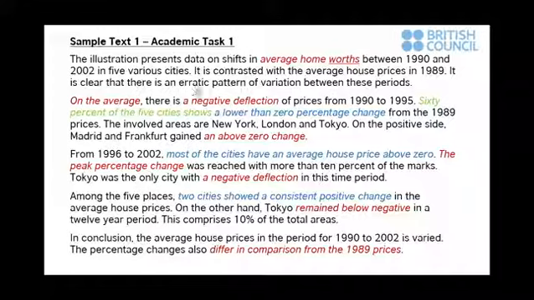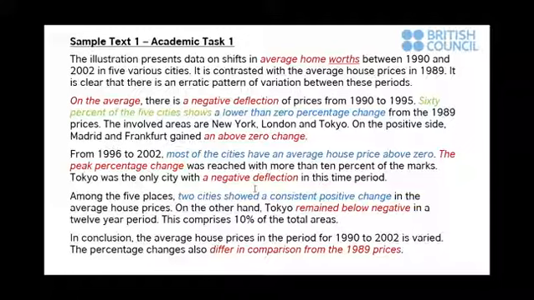Here, the range of vocabulary is certainly appropriate to the task, and there are several attempts to use less common vocabulary. However, there are some inaccuracies in how this vocabulary is used, such as "average home worths" rather than "values" as an alternative to "prices" in the original question. Or this repeated example of a "negative deflection".